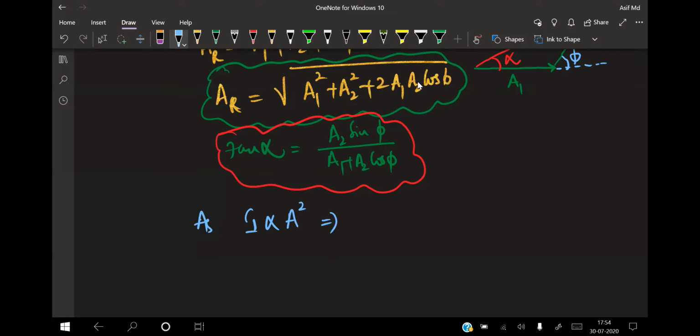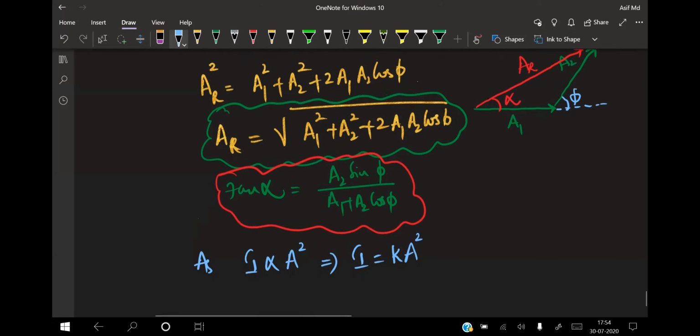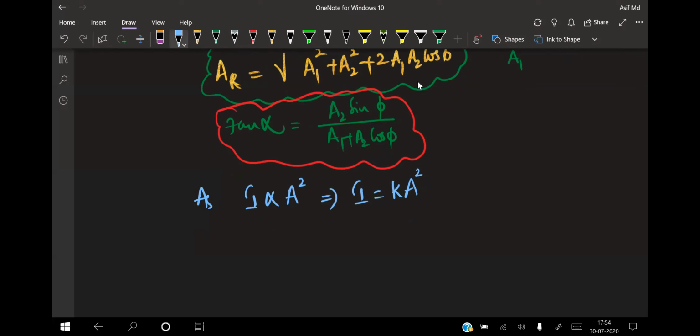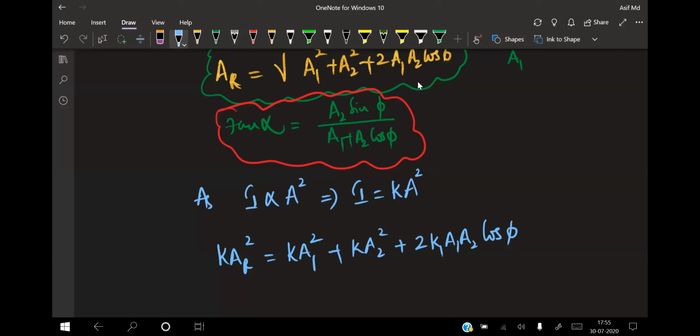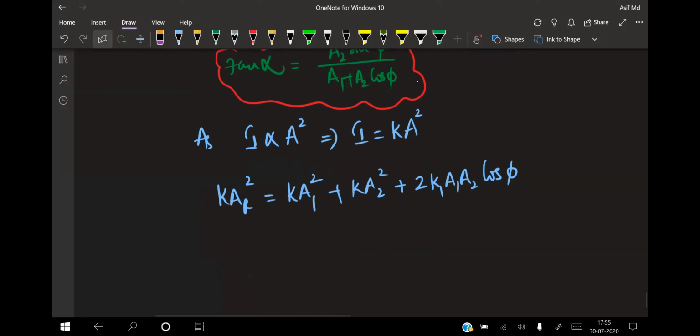That means intensity I is equal to K into A square. Now for AR square, if I multiply by K on both sides, I write K into AR square equal to K into A1 square plus K into A2 square plus 2K into A1 A2 into cos of phi. Now see here, K into A square is the intensity, so this becomes I.